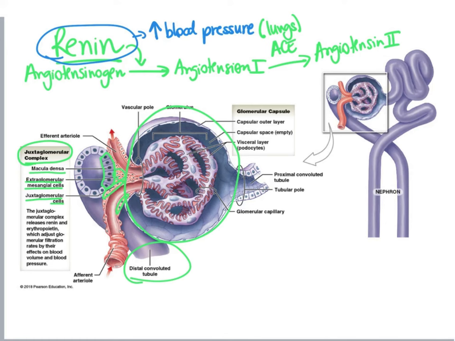Now, the last cells we have in the juxtaglomerular complex are called extraglomerular mesangial cells, and these cells are messengers. They facilitate the communication between the macula densa cells and the juxtaglomerular cells.